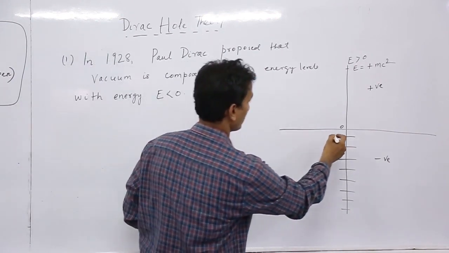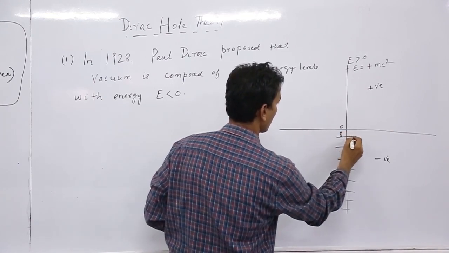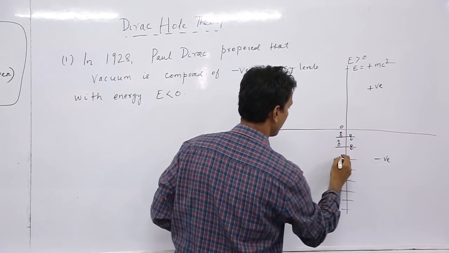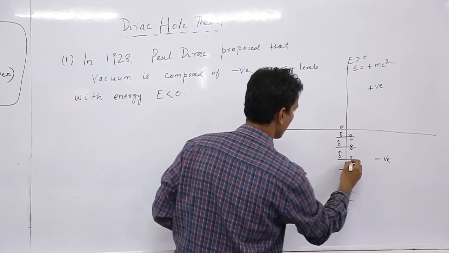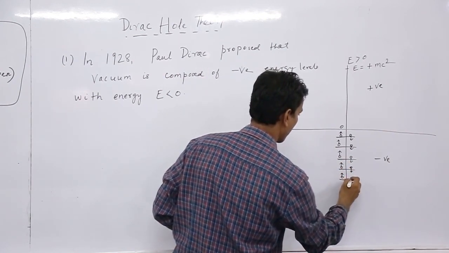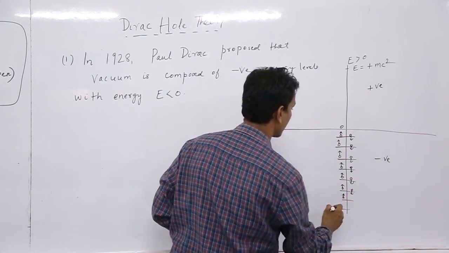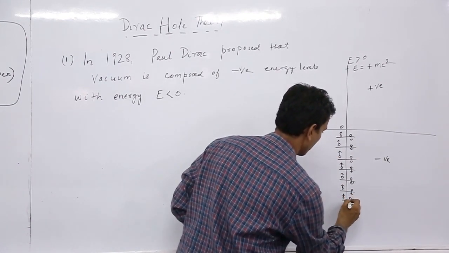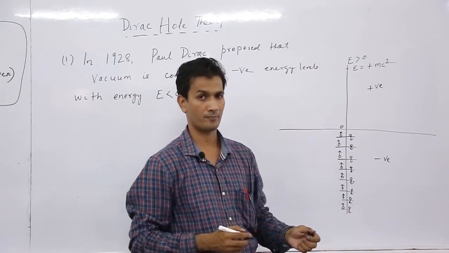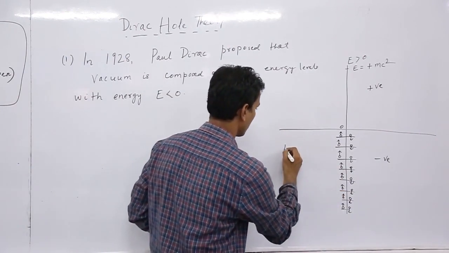So these are the negative energy levels, and each level is filled with electrons having opposite spin. He called this vacuum the Dirac sea.